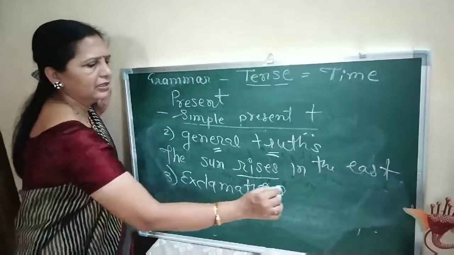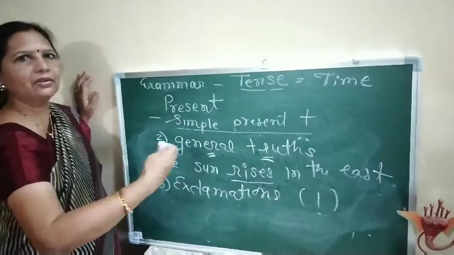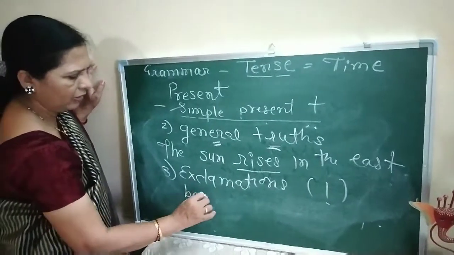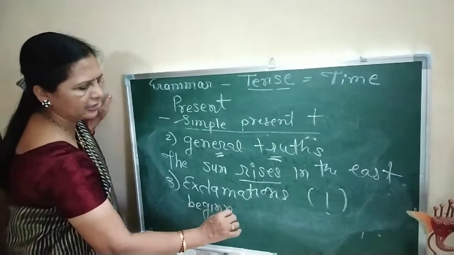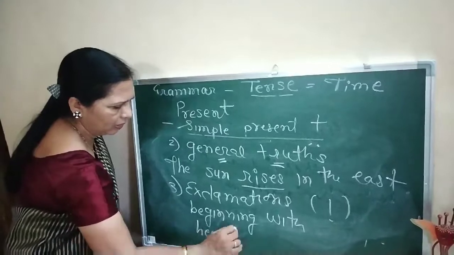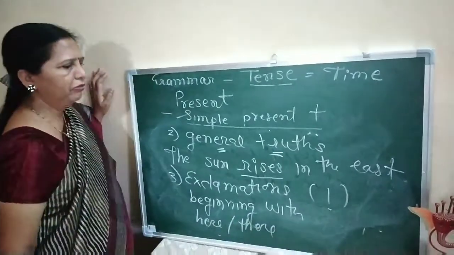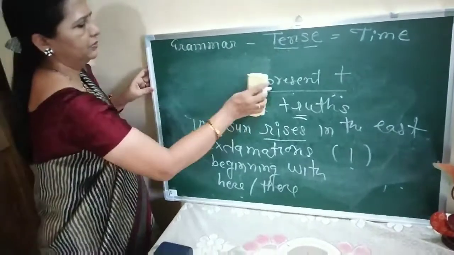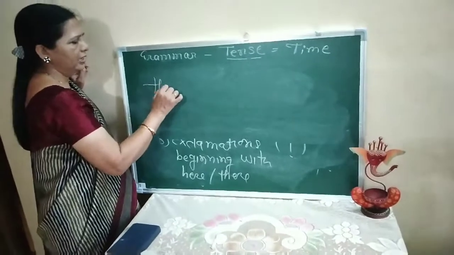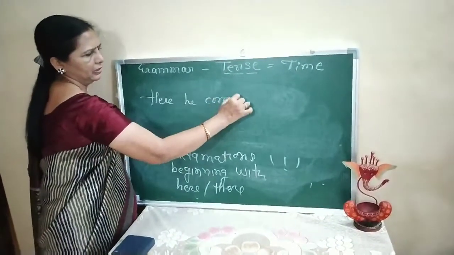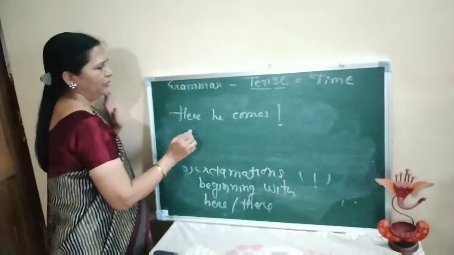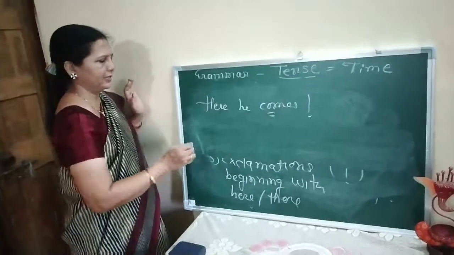Exclamations means there is the exclamatory sign, Udgarvachak Vakya, which are beginning with here or there, not any other exclamatory sentence, but those which are beginning with here or there. For example, suppose somebody comes, then what do you say? Here he comes. There she goes. So in such exclamations, we are using simple present tense.